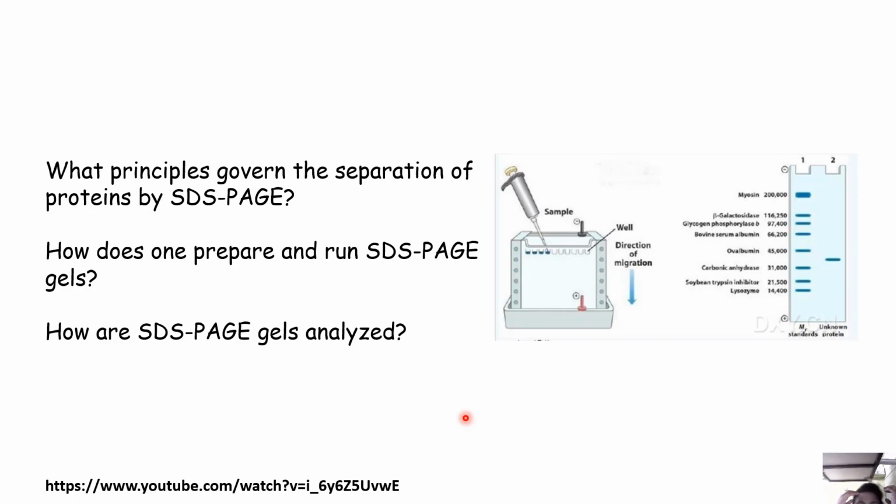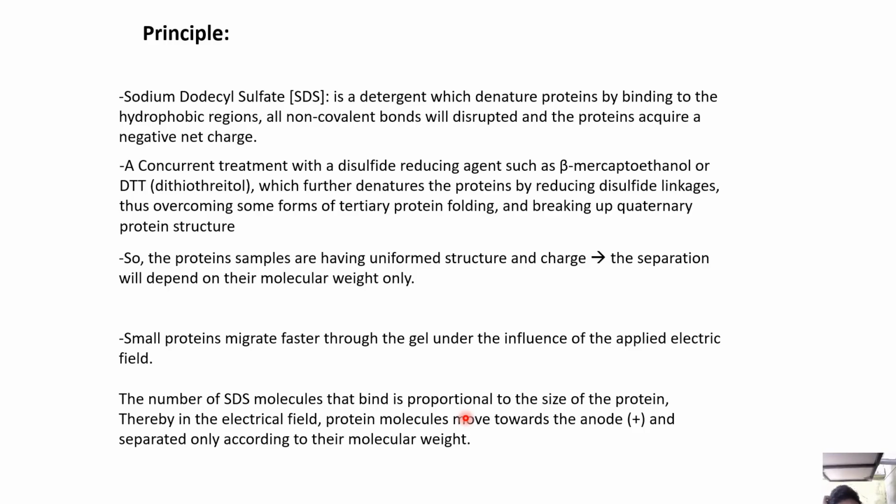So, as I said, SDS is basically a detergent which denatures proteins by binding to the hydrophobic regions. All non-covalent bonds will be disrupted and the proteins acquire a net negative charge. A concurrent treatment with disulfide reducing agents such as beta-mercaptoethanol or DTT further denatures the proteins by reducing the disulfide bond linkages, overcoming some forms of tertiary protein folding and breaking up the quaternary protein structure. So the protein samples have uniform structure and size. Separation will depend on their molecular weight only.